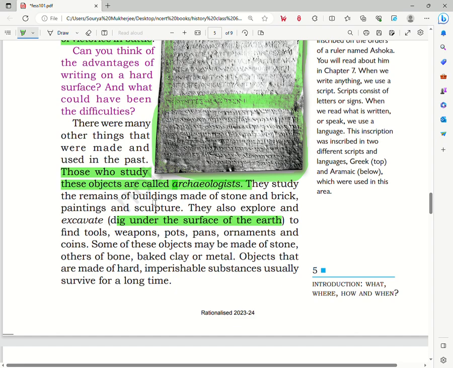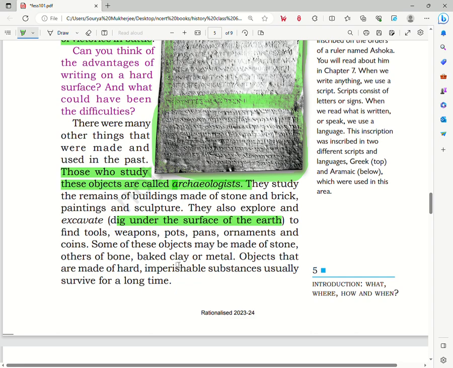These archaeologists dig up the surface and they find different things. And to dig up the surface is called to excavate. They also find different tools, weapons, pots, and ornaments and many such things of daily use in these excavations.